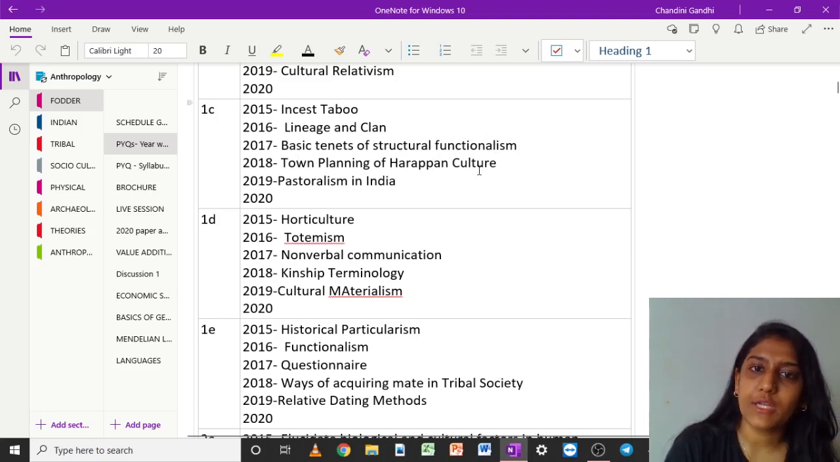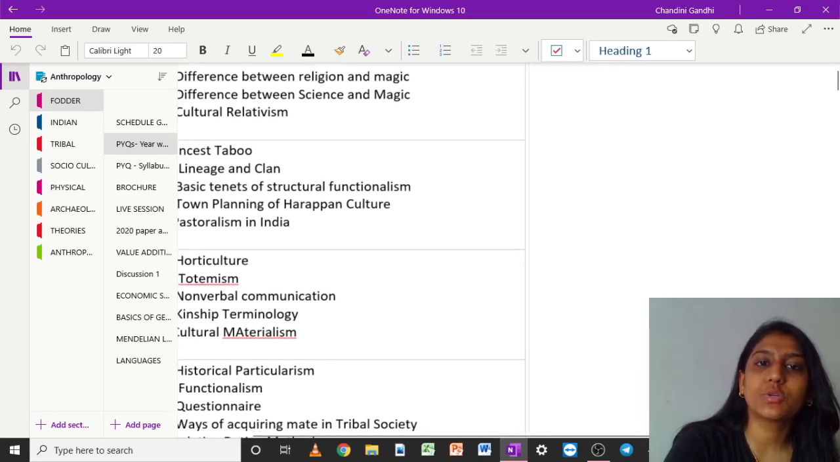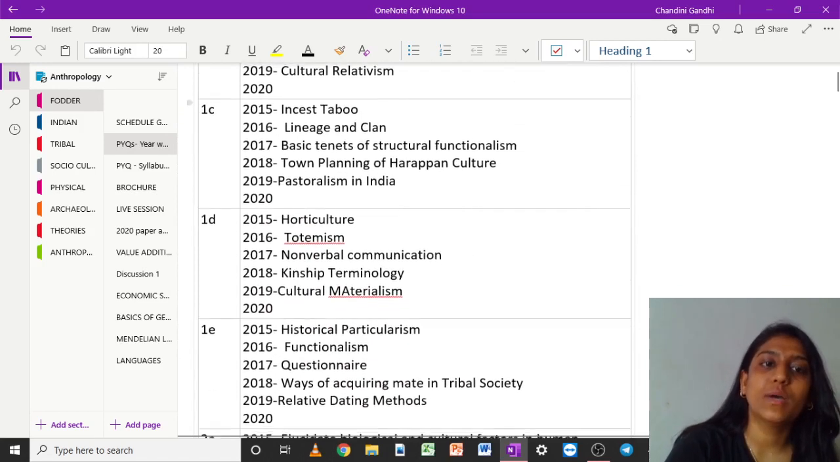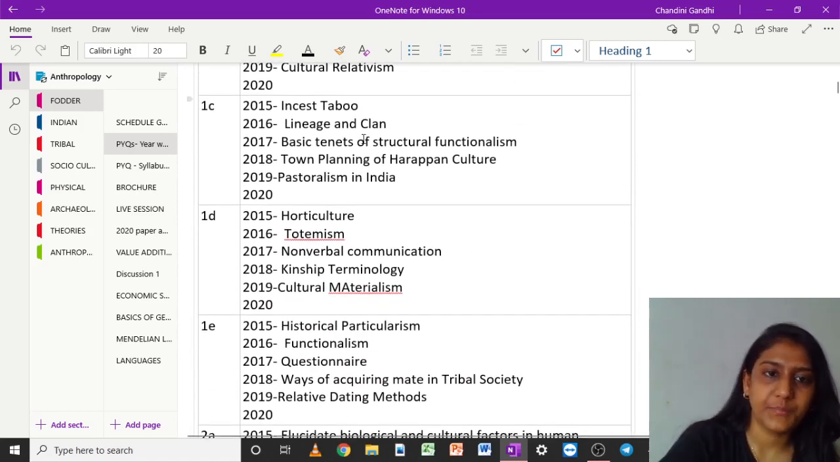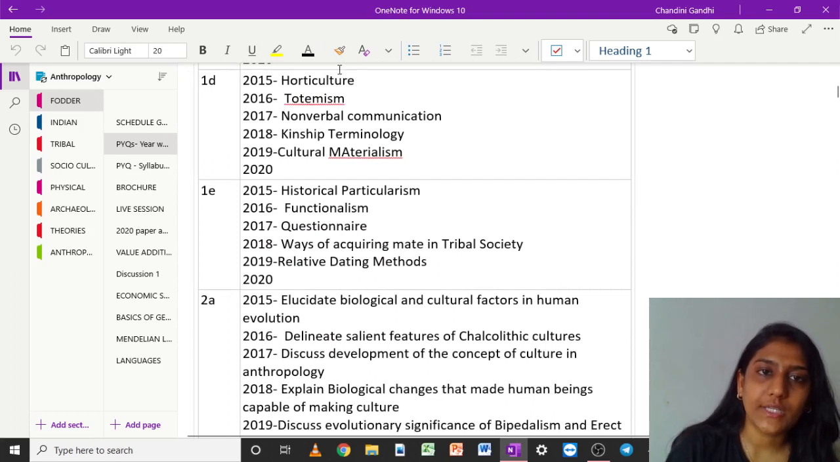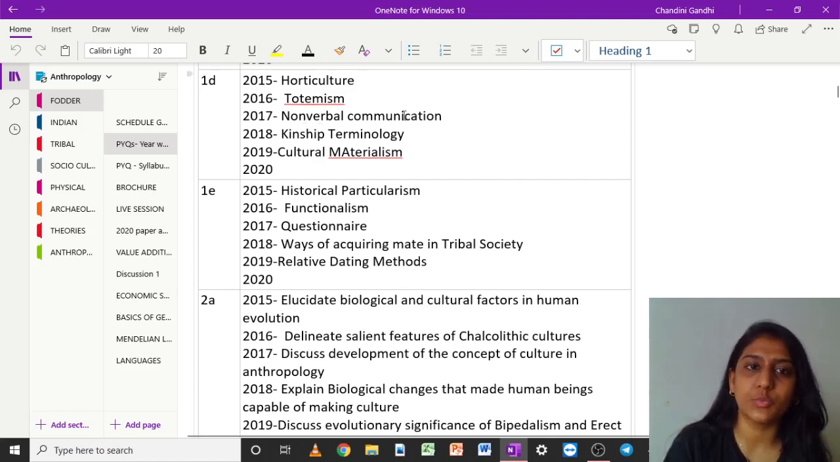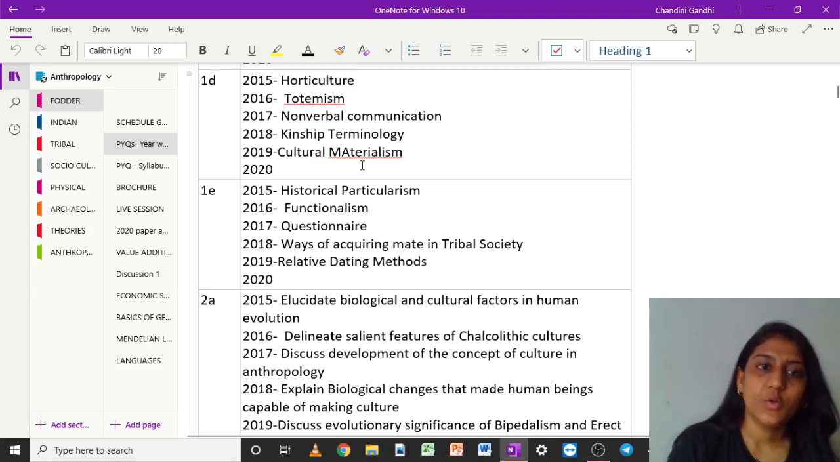Then we have town planning of Harappan culture again, and then pastoralism, which is unit 3, economic organization. But in 2020, the question that came was human rights and cultural relativism. The section that used to come in 1B came in 1C in 2020. Now if we look at 1D, we have horticulture and totemism, again related to religion and economic organization. Then non-verbal communication, from the 7th unit, kinship terminology 2.5, and cultural materialism, again a theory part. But in 2020, the question that came was Victor Turner and liminality.